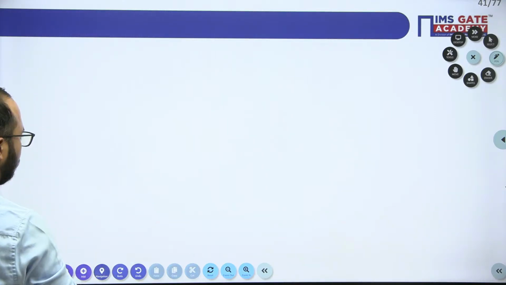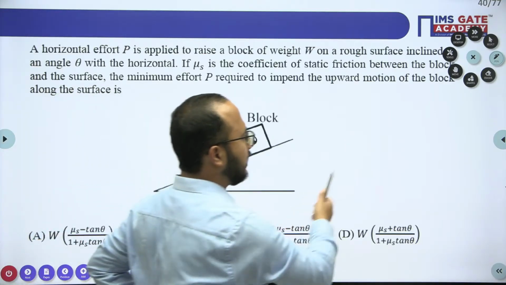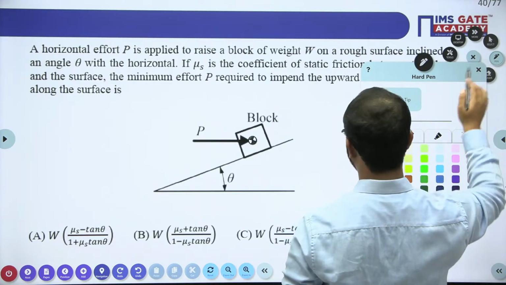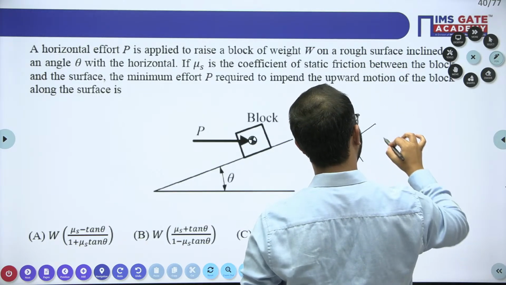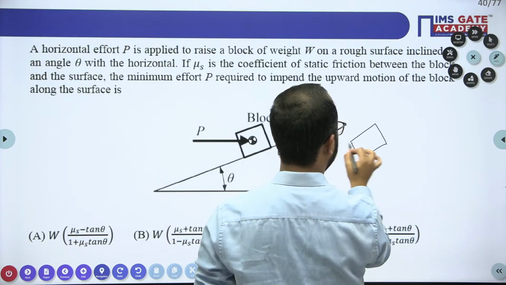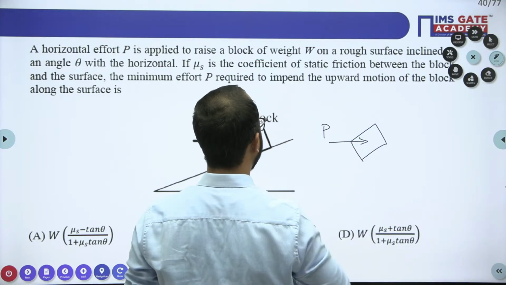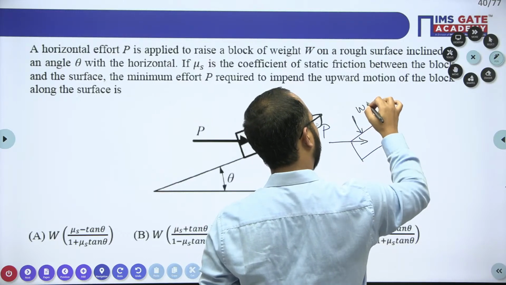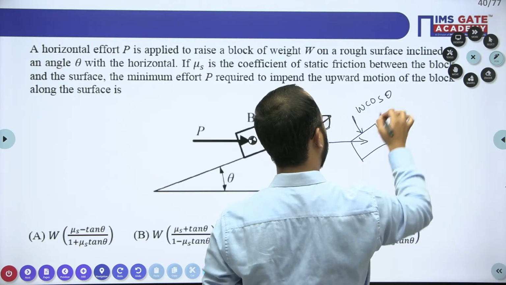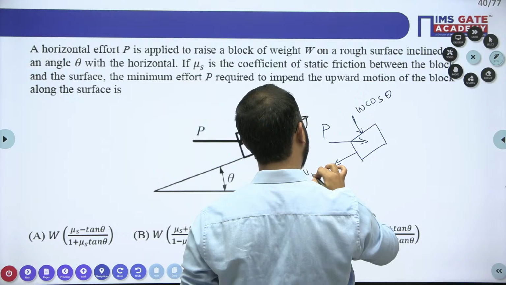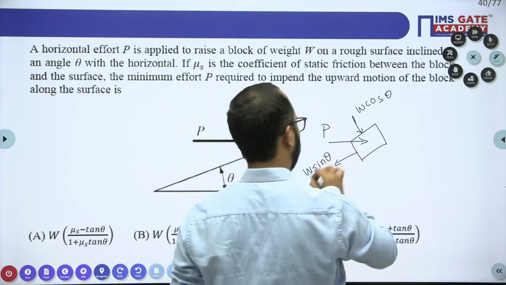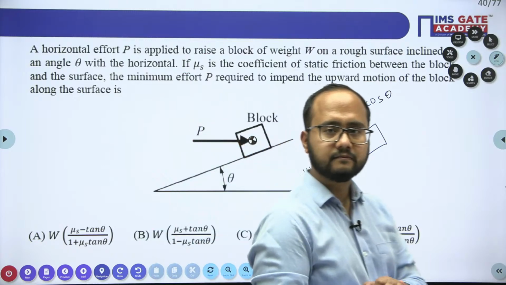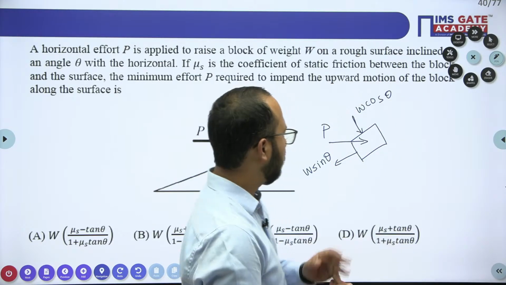See, first we'll draw the free body diagram. Here only I will draw the free body diagram, and it will be very easy for you to understand here. So that is the block we are having. That is the P force they are having. Now see, W cos theta it will be there like this, W sin theta will be there. W cos theta, W sin theta, like this forces will be there. Okay, now that is the thing.